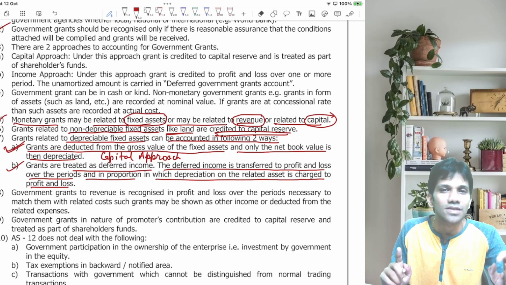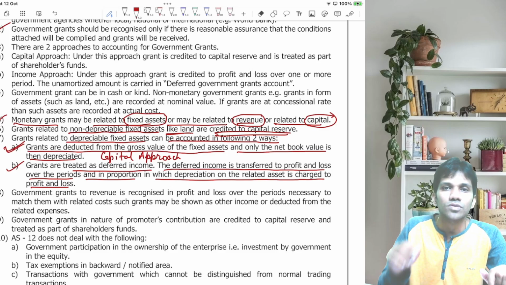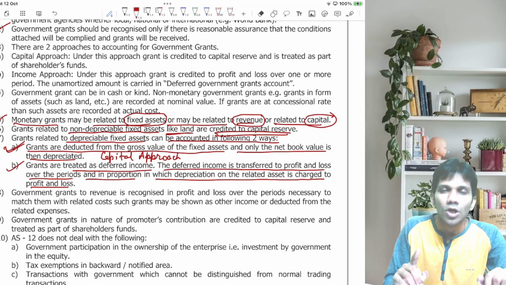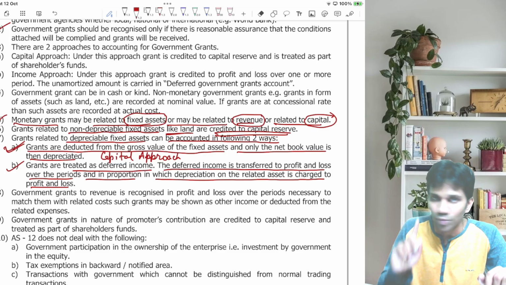Income should be recognized in the proportion depreciation is charged. Now, what is the meaning of this? Suppose your cost of asset is 100 rupees. You received a grant of 40 rupees. You are going to follow income approach. So, when you are following income approach, your asset should be shown at full 100 rupees only.